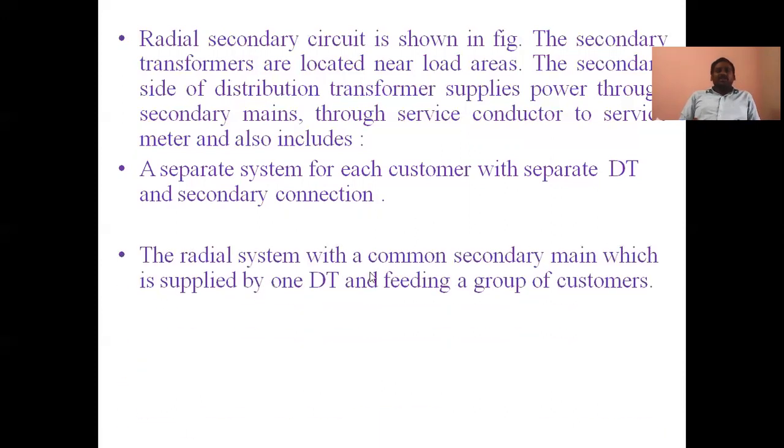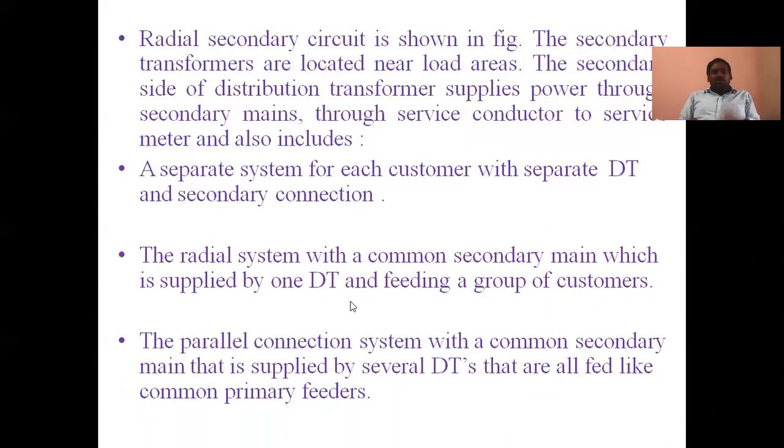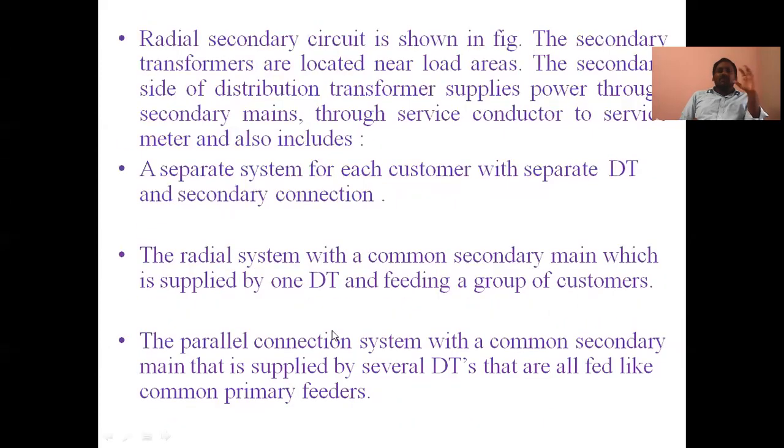And the radial system with a common secondary main which is supplied by one DT and feeding a group of customers. This is our domestic application, actually our street side. And the parallel connection system with a common secondary main that is supplied by several DTs that are all fed from common primary feeders. This is one of the practices of secondary distribution. So these are the steps involved in the designing of secondary distribution system. This is about secondary distribution system. Thank you.